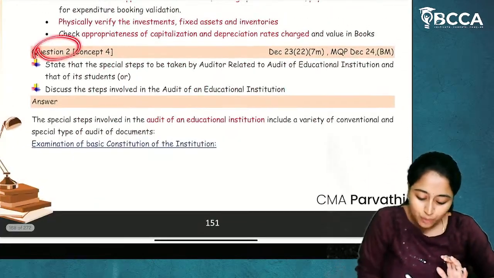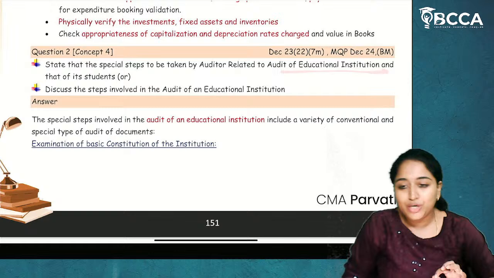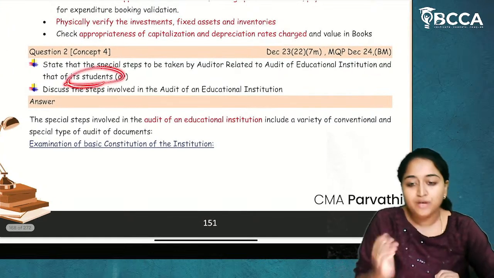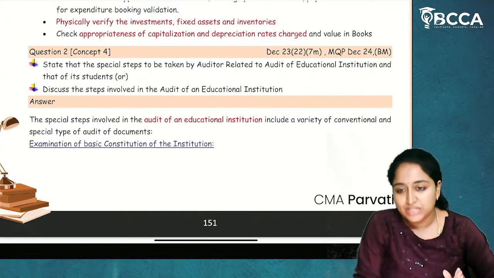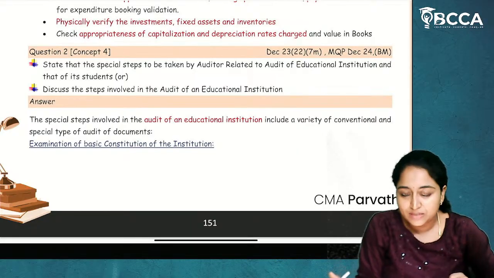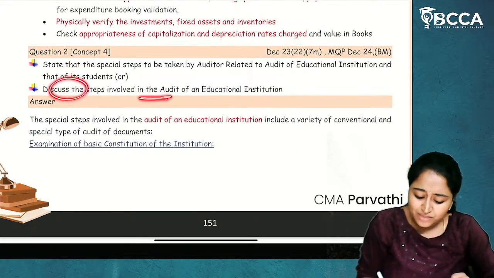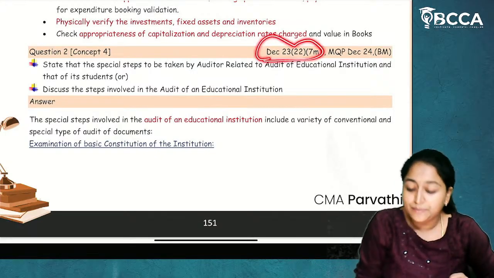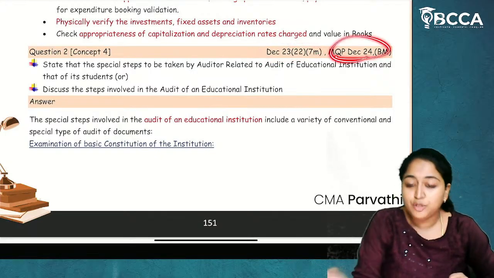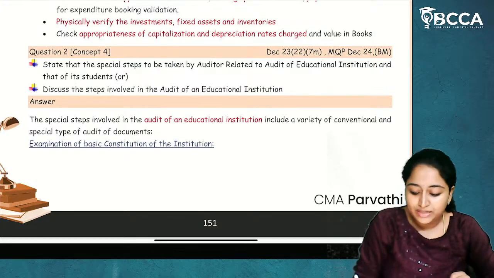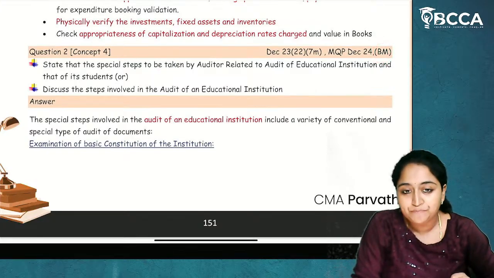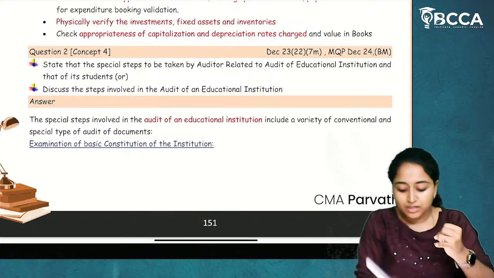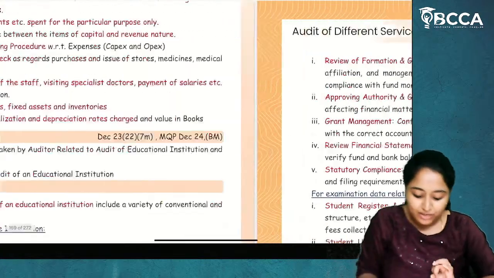Now, if we come to question number 2, audit of educational institutions. Discuss the steps involved in the audit of educational institutions. This has been tested in the December 2023 attempt and the MQP of the December 24 attempt. It is also a board material question. So audit of hospitals is covered. Audit of educational institutions is covered.